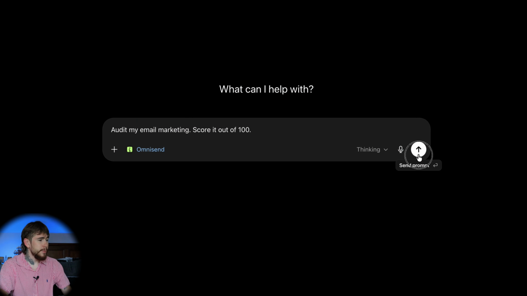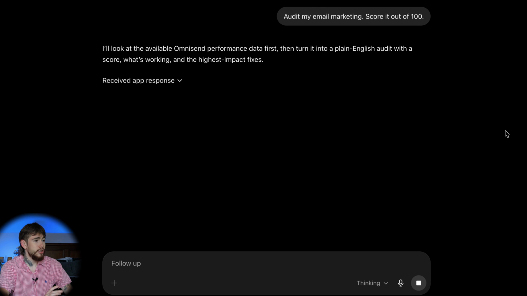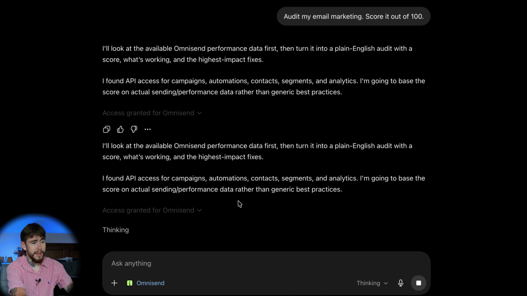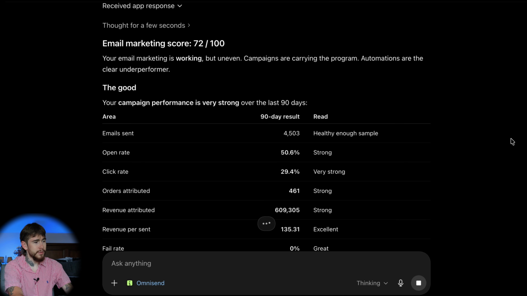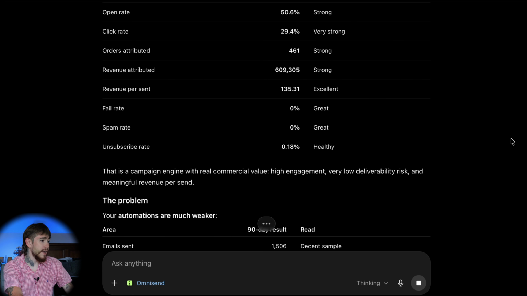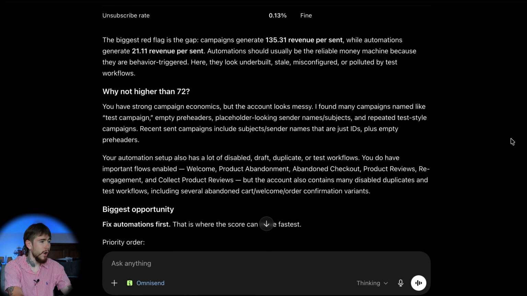So I'll move into ChatGPT and I'll type in, audit my email marketing, score it out of 100. ChatGPT can actually link right up to your Omnisend account, review all of your data, and give you a full audit of everything. So we'll give it access to Omnisend. It's saying our email marketing is very good, but our weak spot is automation, so those need improvement. The overall score it gave me is 72 out of 100, so this can definitely be improved. It says our campaign performance is very strong over the last 90 days. There's our full audit right there.